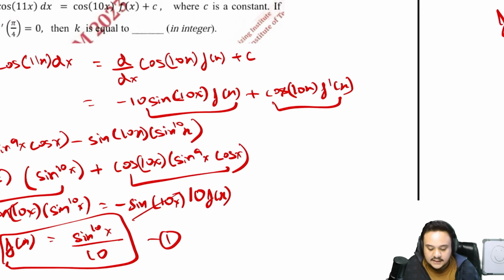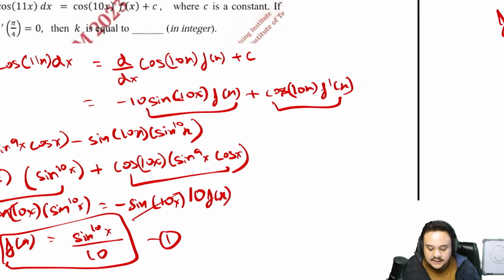Okay, this is what you'll get, and now you just have to plug in all of the values in this equation and then evaluate at pi by 4, which is 45 degrees. So now just do that. f'(pi/4) is equal to (1/root 2)^9 multiplied by 1/root 2, which is 1 upon 32.